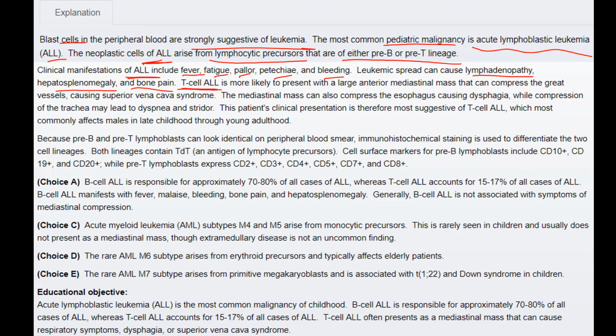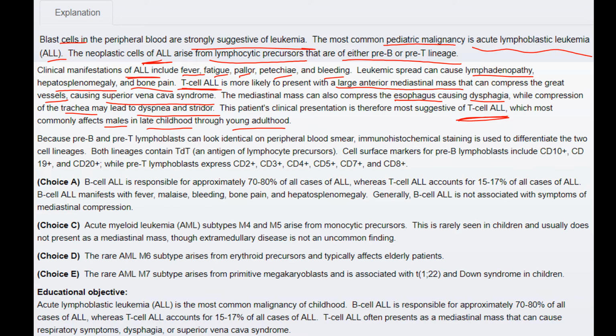T-cell ALL is more likely to present with a large anterior mediastinal mass that can compress the great vessels, causing superior vena cava syndrome. The mediastinal mass can also compress the esophagus, causing dysphagia, while compression of the trachea may lead to dyspnea and stridor. This patient's clinical presentation is therefore more suggestive of T-cell ALL, which most commonly affects males in late childhood through young adulthood.